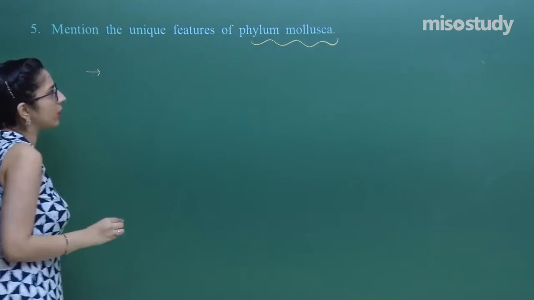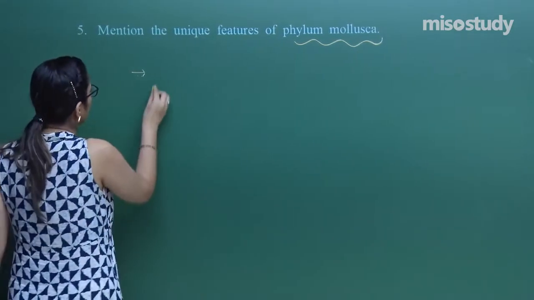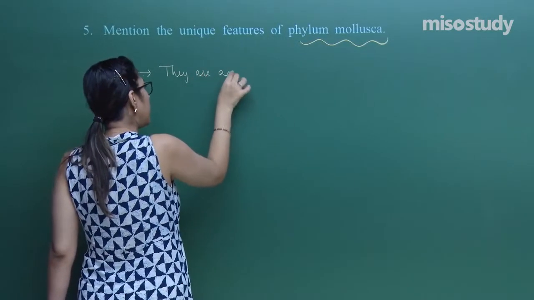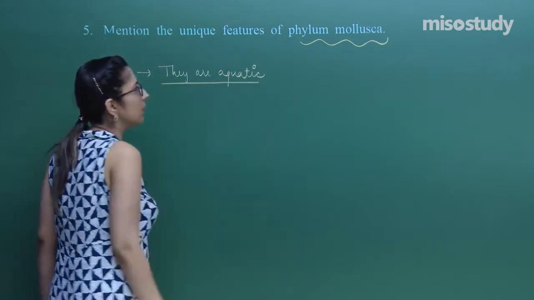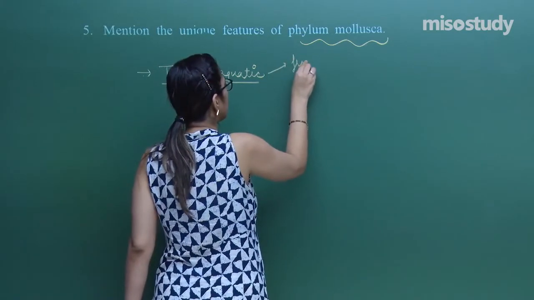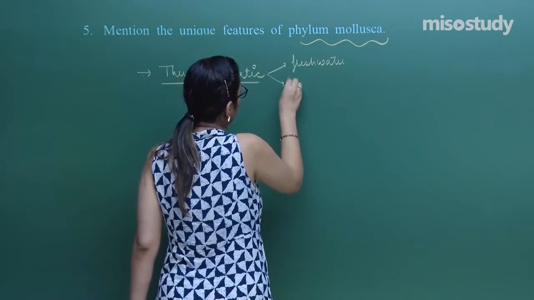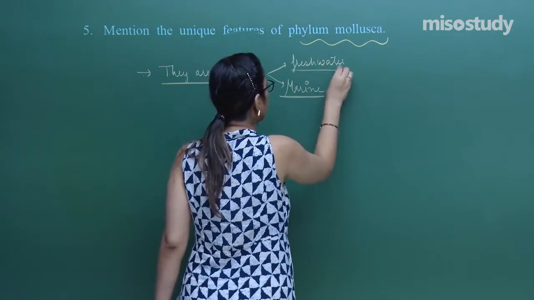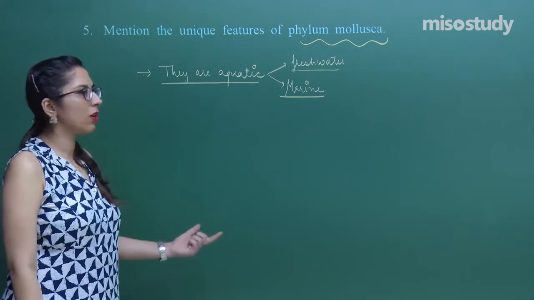This group of organisms can be either marine or freshwater, so they are aquatic. I will be explaining only a few points, the rest we have discussed in the sessions.